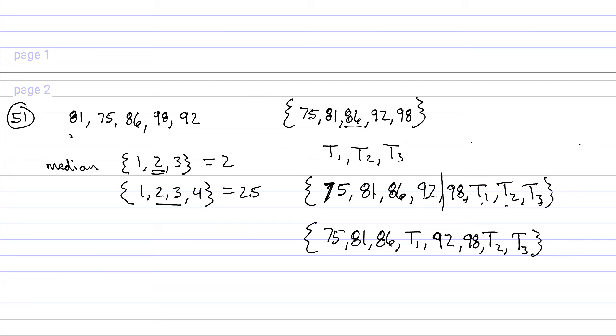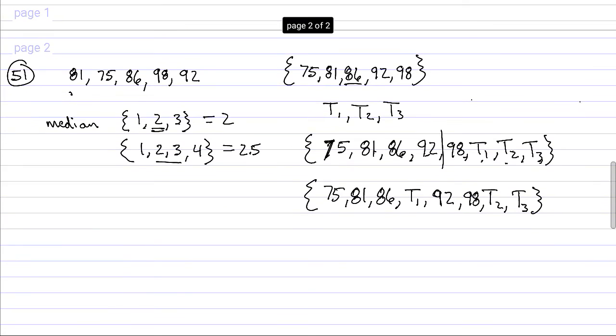And the answer is no, because the average of 86 and 92 would be 89, and if you make T1 bigger than 86, then the average of T1 and 92 must be bigger than 89. So we know that the lowest score must be greater than 88.